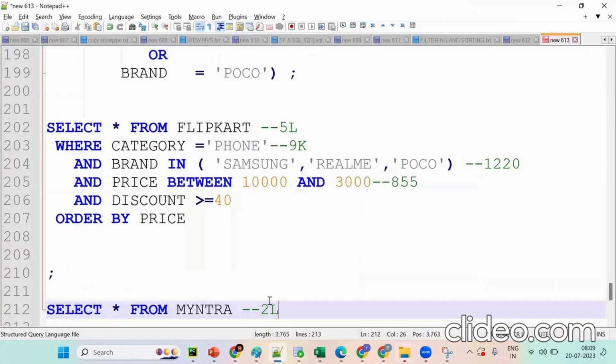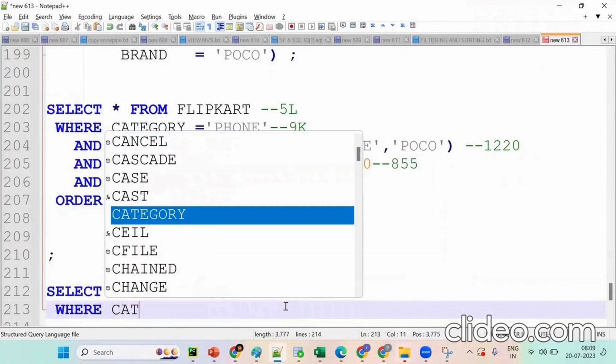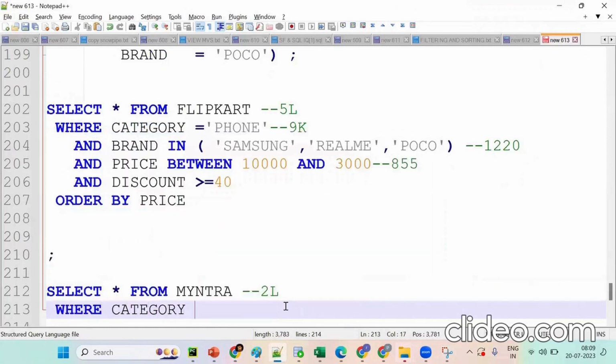As a user, we'll pick this value or this value to search for. Suppose I want to get employed records. Where category equals employed, it's giving, assume, one lakh records.